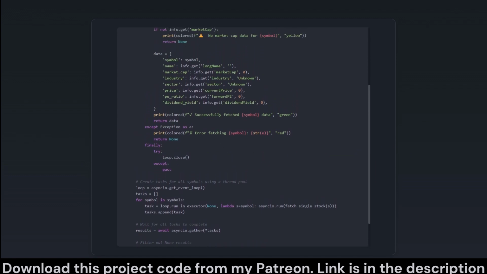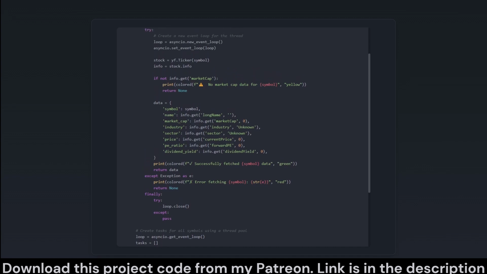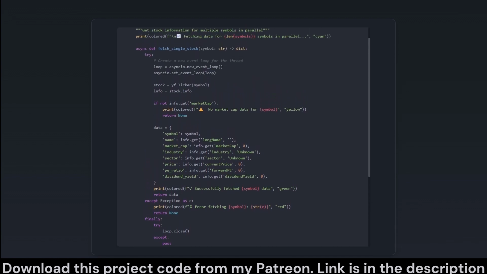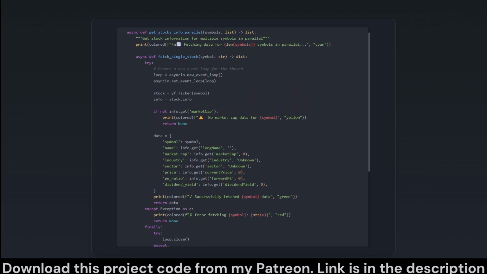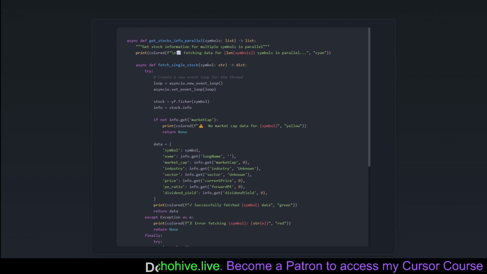The role of this part of the code is to provide detailed stock metadata from Yahoo Finance for symbols retrieved by our Perplexity AI buddy. This data is used to enrich the stock recommendations on our platform, ensuring users have comprehensive information at their fingertips.